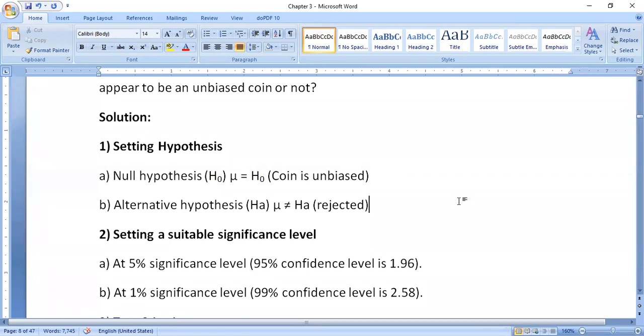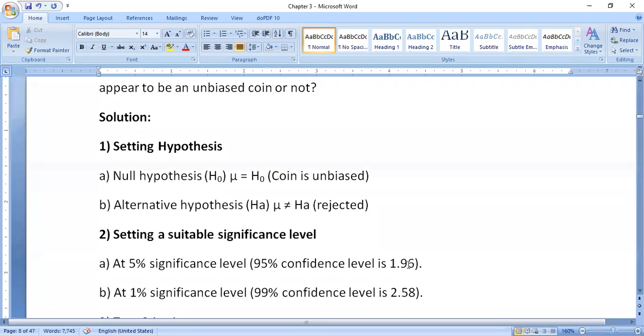In this question, the LOS value is not given, so we assume A: at 5% significance level, 95% confidence level, the critical value is 1.96. B: at 1% significance level, 99% confidence level, it is 2.58. We consider only A, 1.96, and ignore B.